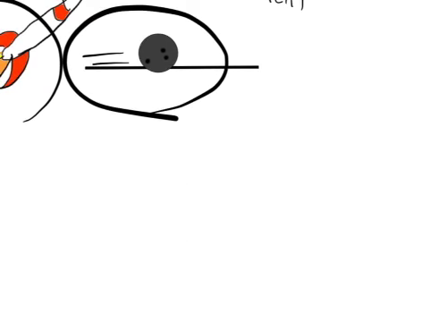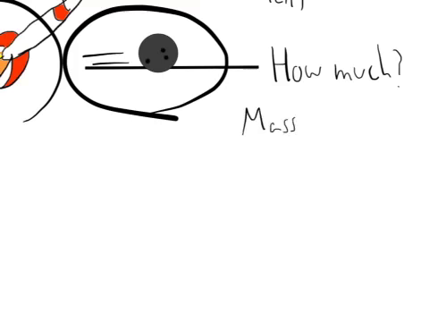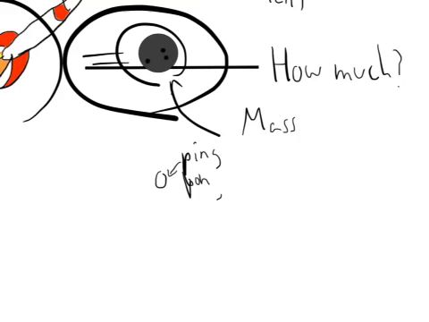Now, there's two things that affect how much kinetic energy something has. One of those things is mass. So let's take this bowling ball right here, and we're going to take a ping pong ball, right? That's a ping pong ball. I'm going to ask the question, would you rather get hit in the head by the bowling ball or the ping pong ball? If you're a sane person who doesn't care for getting head injuries, you're going to say, oh, I'd rather get hit by the ping pong ball.